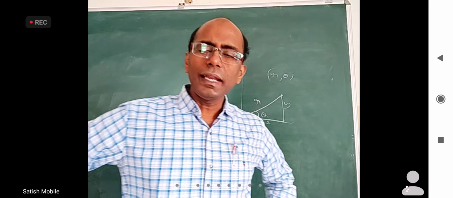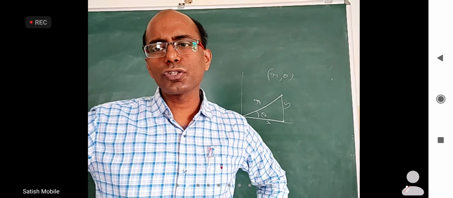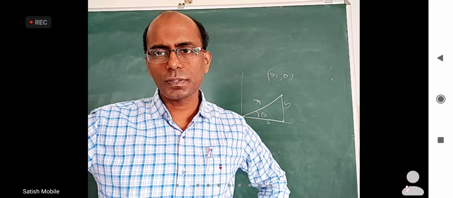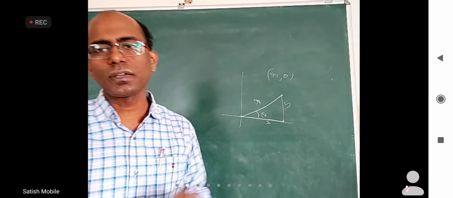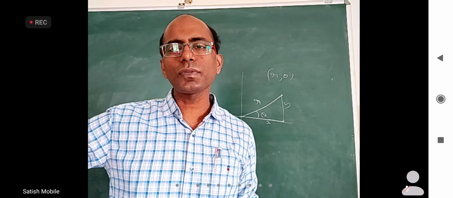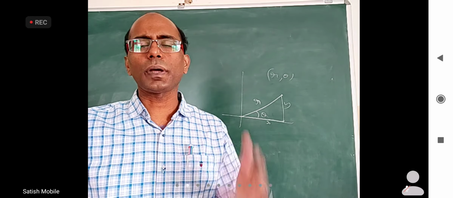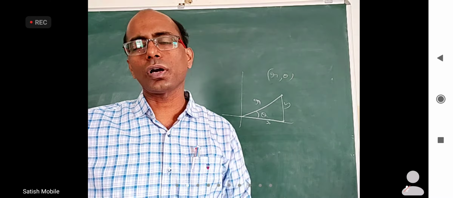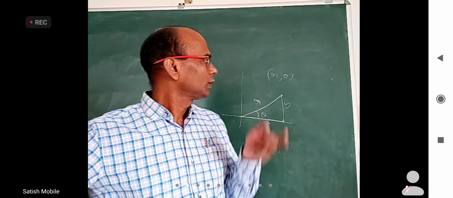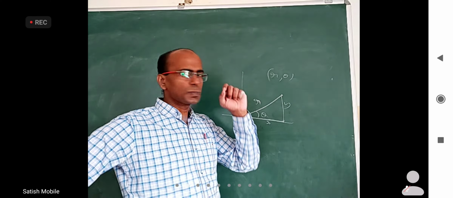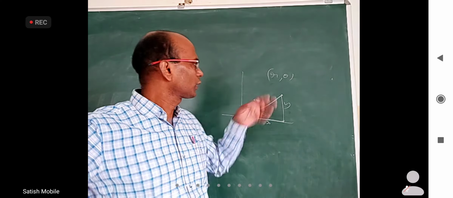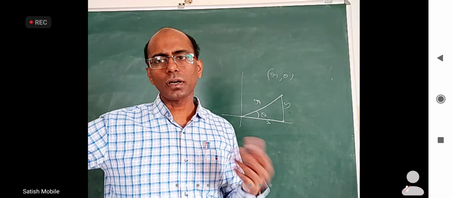In intermediate earlier, before 2013, there used to be a chapter called polar coordinates, where every point will be in terms of r and theta, no x and y. Equation of line will be in terms of r and theta. Equation of circle, equation of parabola, ellipse. You will have a whole geometry where all equations are in terms of r and theta. After all, x and y are what? To specify a point, some coordinates. You can also talk about r and theta as coordinates.